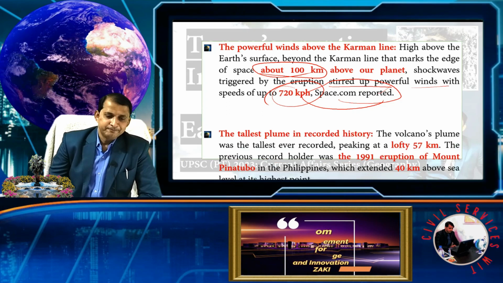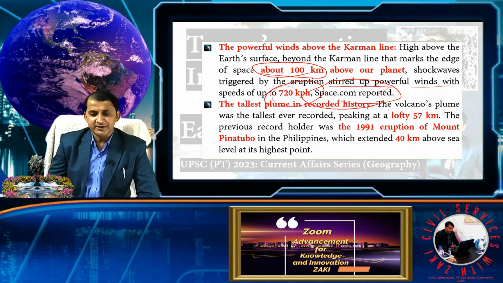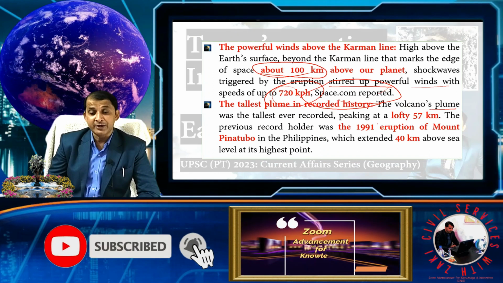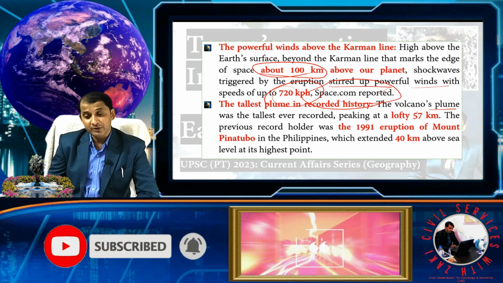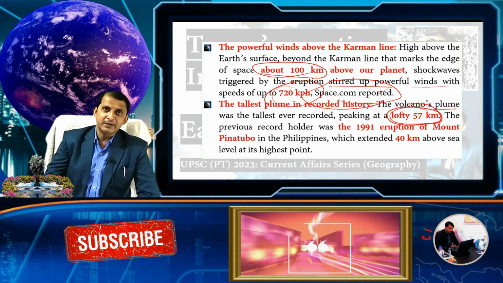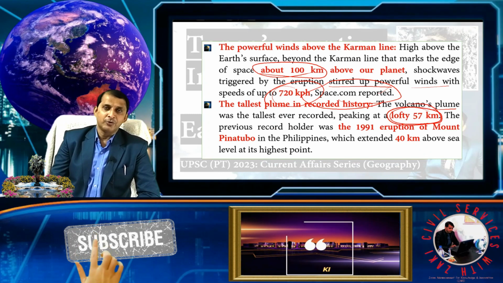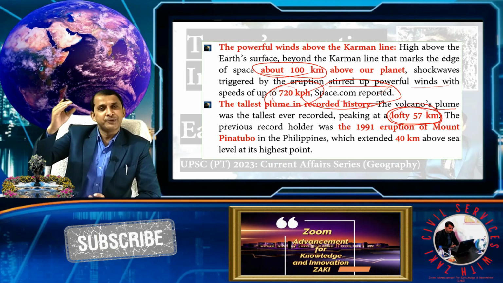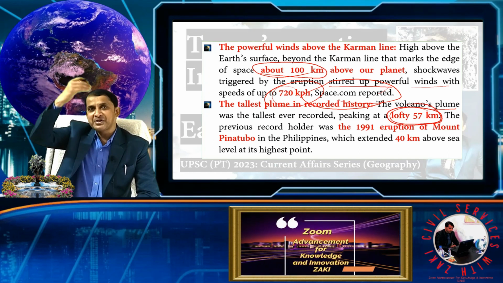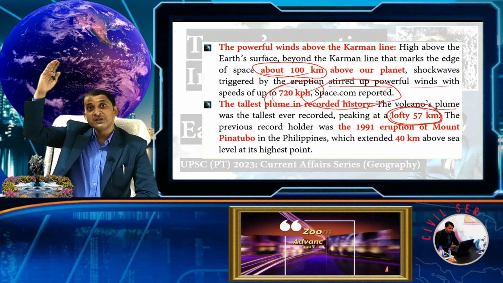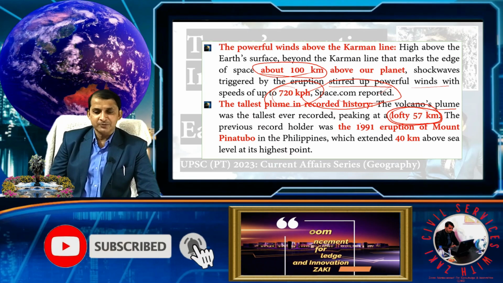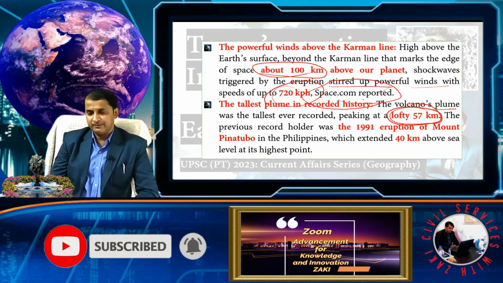Another is the tallest plume recorded in history. The volcanic plume was the tallest ever recorded, peaking at 57 kilometers. The water went up to 53 kilometers, but the volcanic plume and gas reached 57 kilometers above the earth. It means it went into the mesosphere.